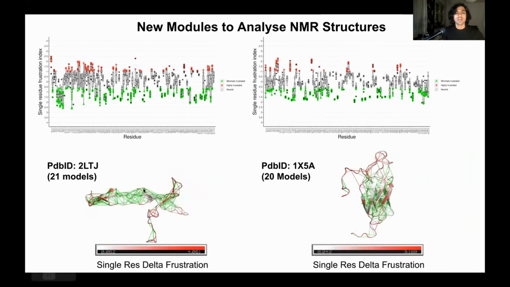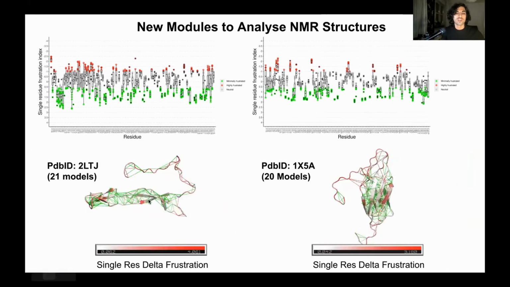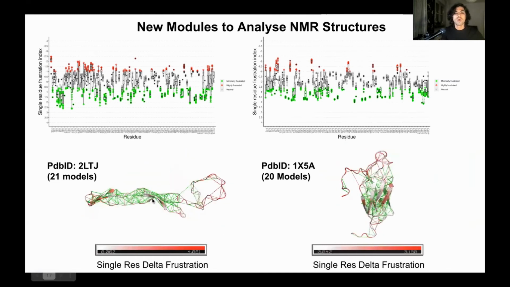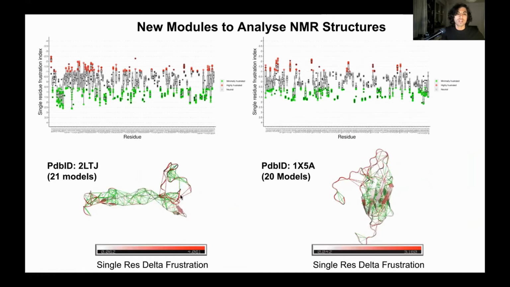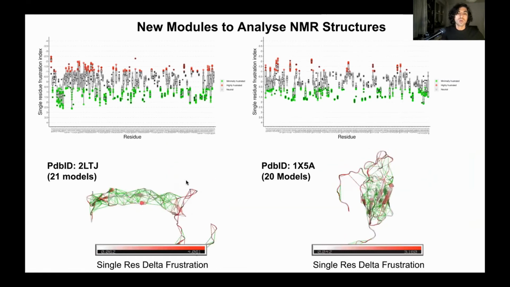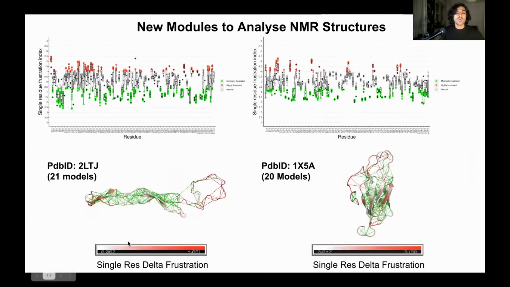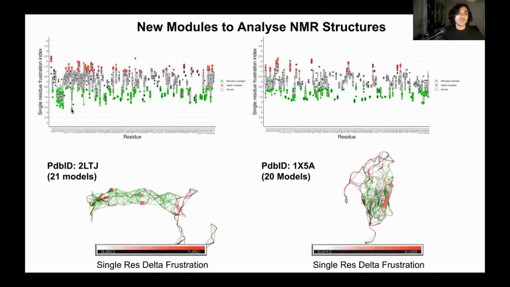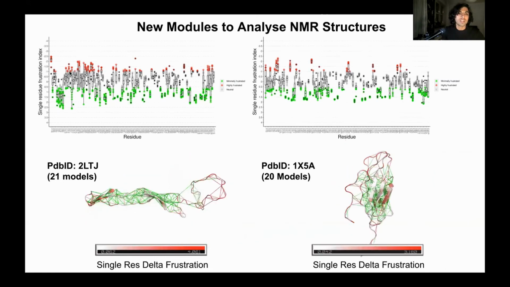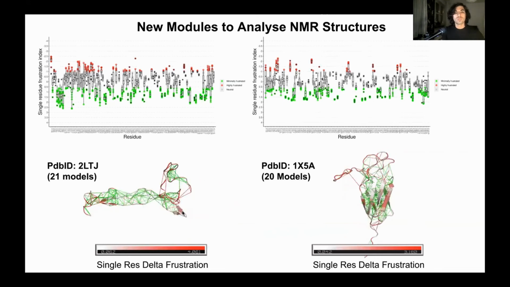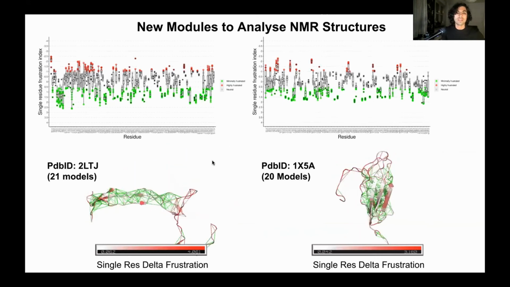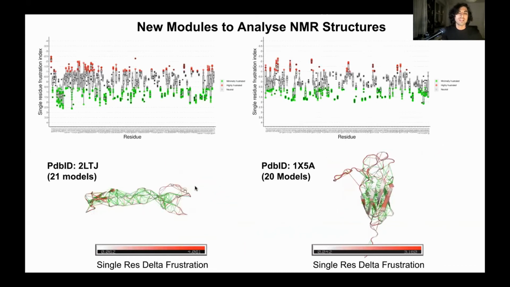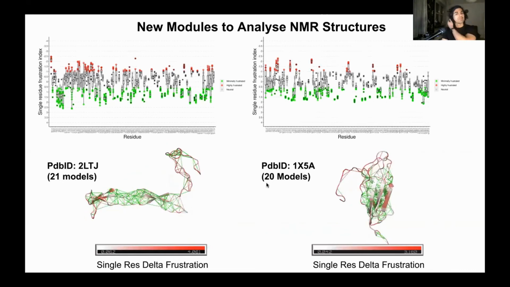And here we can create these kinds of movies for showing how conformational changes occur across models, and we can map for every model the frustration, in this case configurational frustration in the contacts, and in the backbone we are coloring according to the range for every residue, in terms of the difference between the minimum point and the maximum point here. So we can observe that those regions that are more variable conformationally speaking have more red interactions, and also they are more red in the backbone. So this we want to study a bit further.